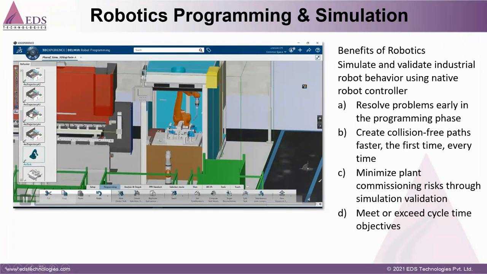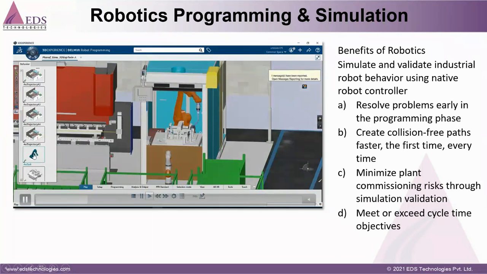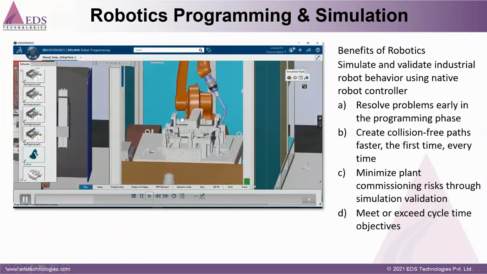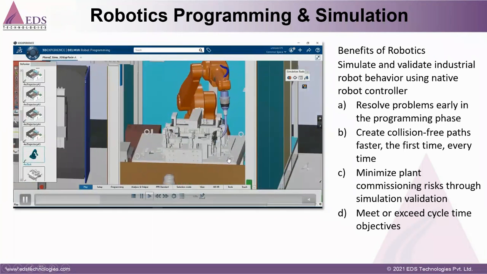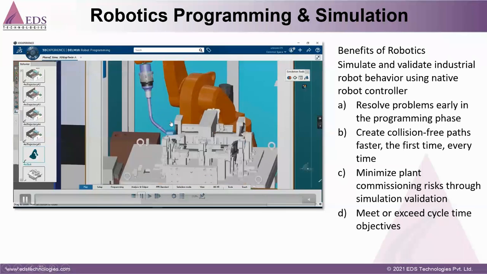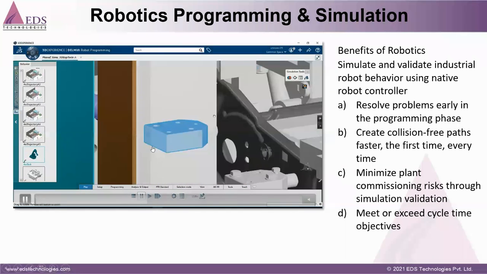On the left you can see we have created lots of programs here, arc welding tasks, and we are virtually validating whether the program is okay, and whether there are any clashes, for example the robot clashing with the machine, and all those things we can validate. Is my weld gun reaching over the product? All those things we are validating virtually.